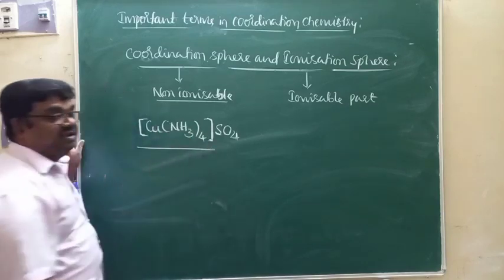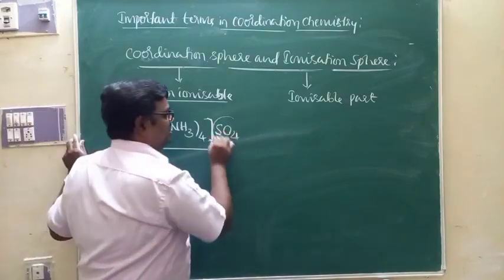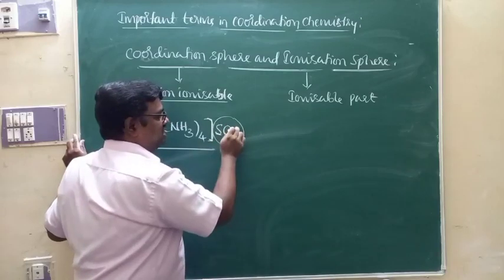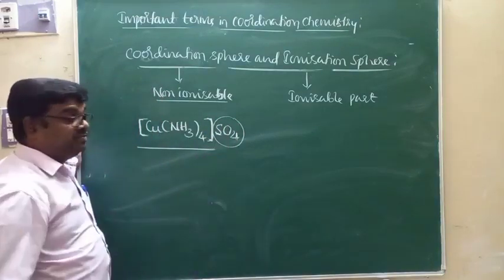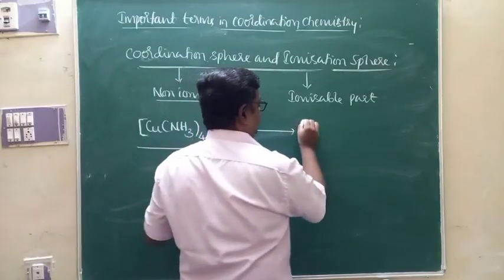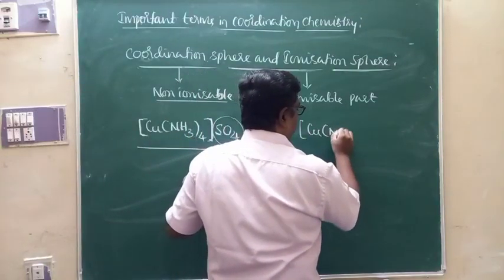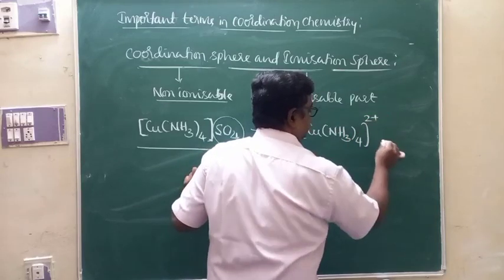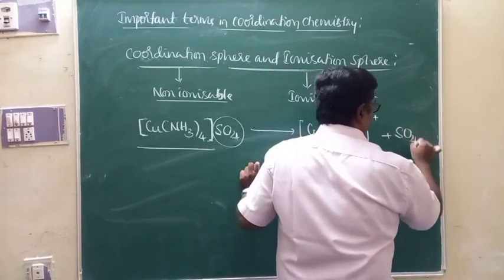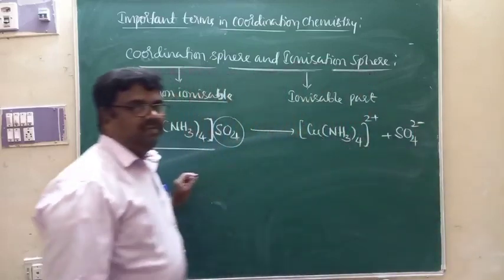Therefore, this will be the coordination sphere, and the one which is written outside the square bracket is the ionic sphere. When it is dissolved in water, it dissociates to produce [Cu(NH3)4]2+, and then SO4 2-.